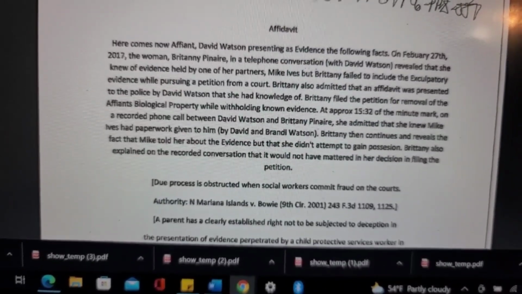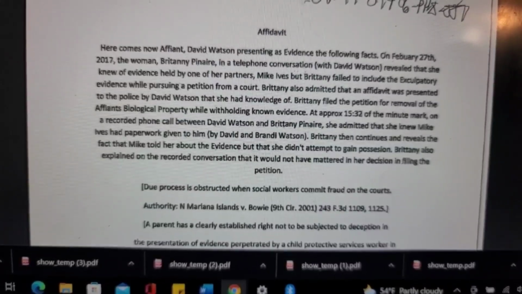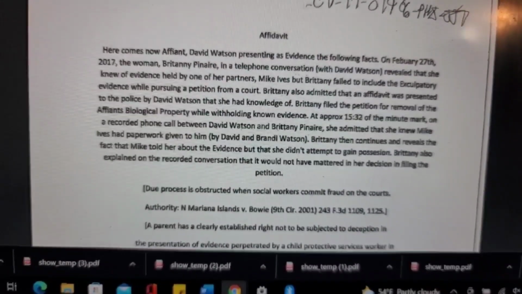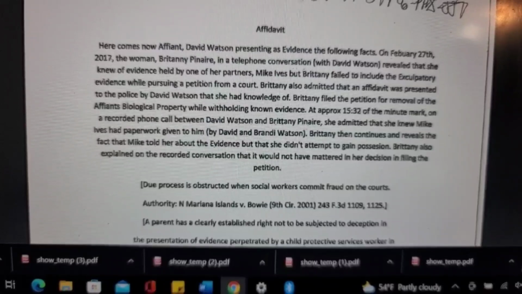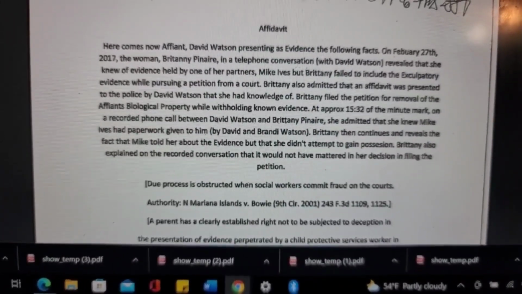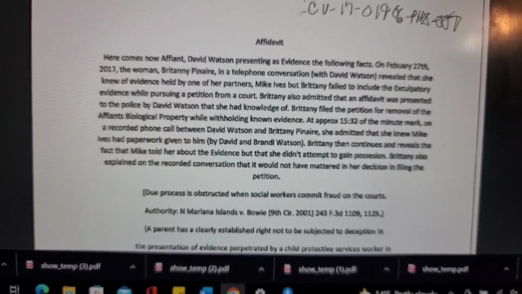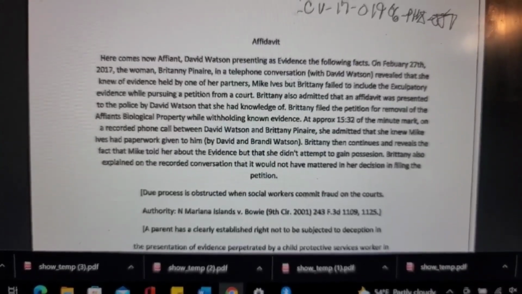So anyways, Brittany then continues and reveals the fact that Mike told her about the evidence, but she didn't attempt to gain possession. Okay, so Brittany also explained on the recorded conversation that it would not have mattered in her decision in filing the petition. Okay, so let's see, scroll up. And then he just starts, I guess, citing case laws, right, in his affidavit.